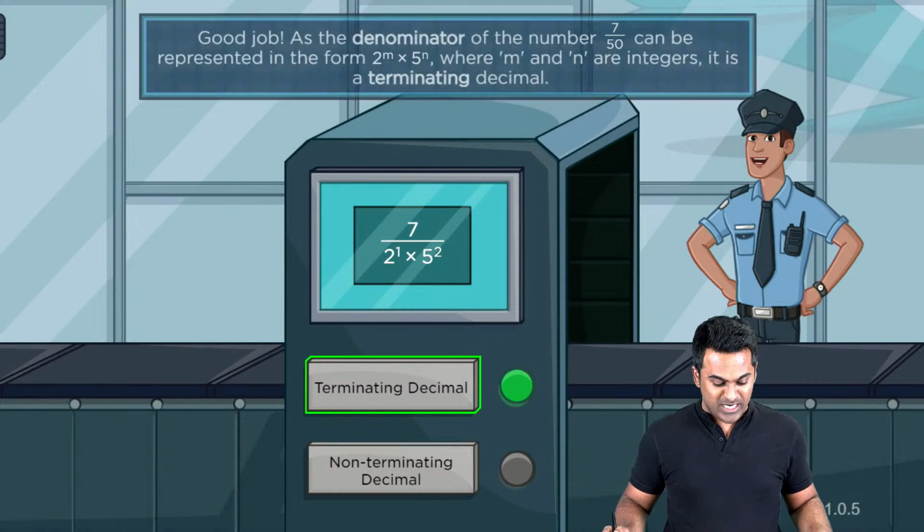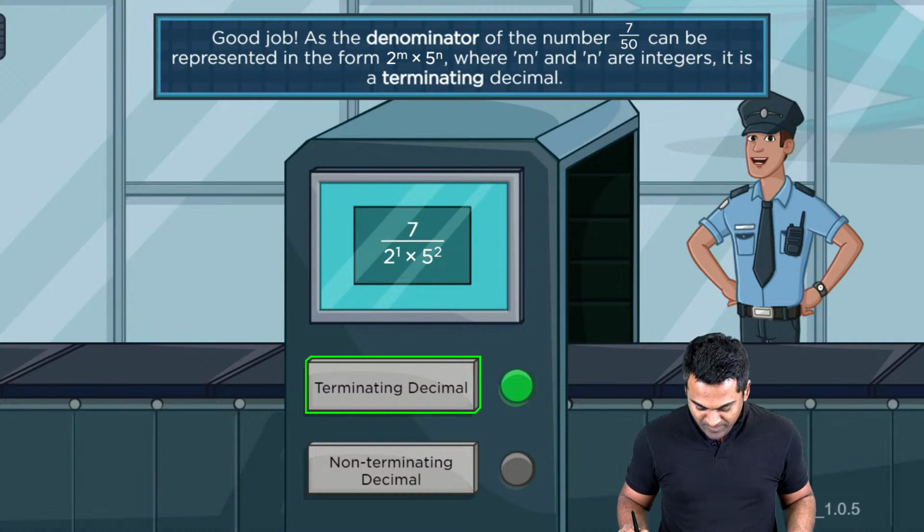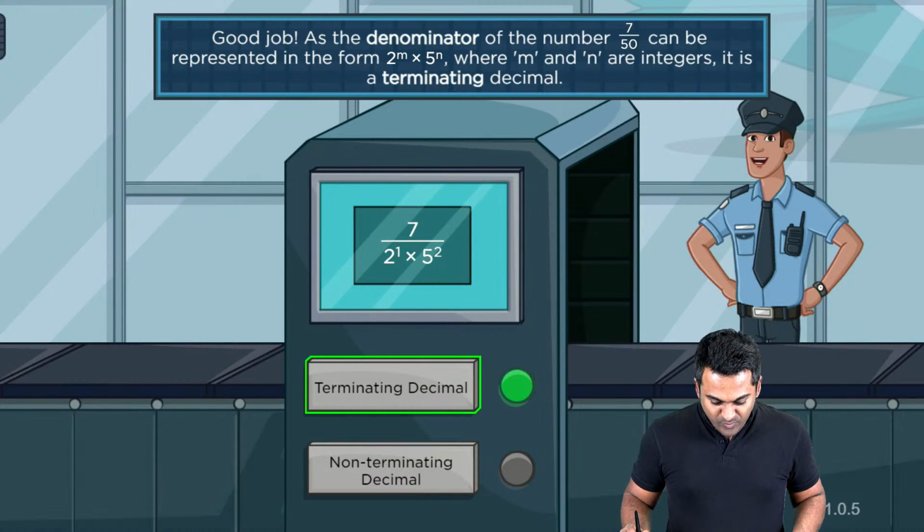Now I'm going to try and click this out here. Terminating. Well, yes, we are correct. Good job. Terminating. This can be written in this form. It's also giving you an explanation here. All right, come on, let's move on now. We've understood that this is terminating. Okay, what do I do to carry this forward?